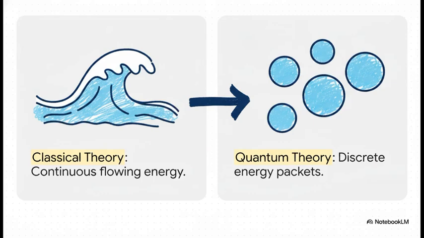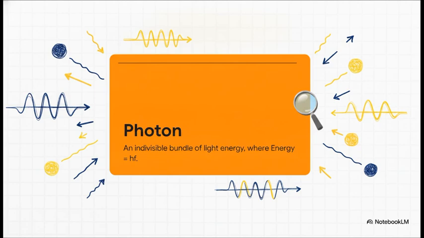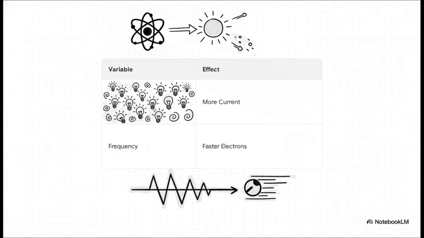Einstein swapped continuous classical waves for discrete quantum packets called photons. He proposed light travels as these indivisible energy bundles, and a photon's energy depends entirely on its frequency. So intensity just means the quantity of photons, while frequency actually determines their energy. This was a game changer.